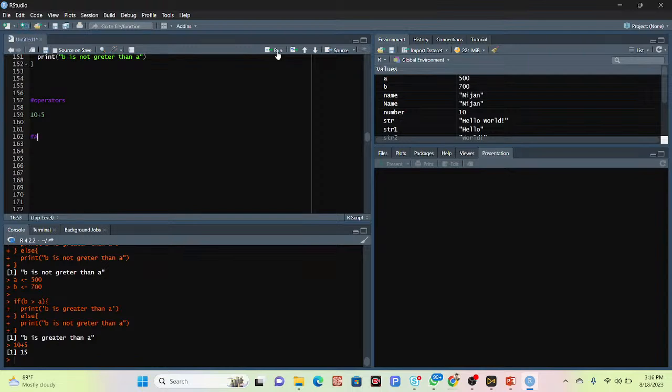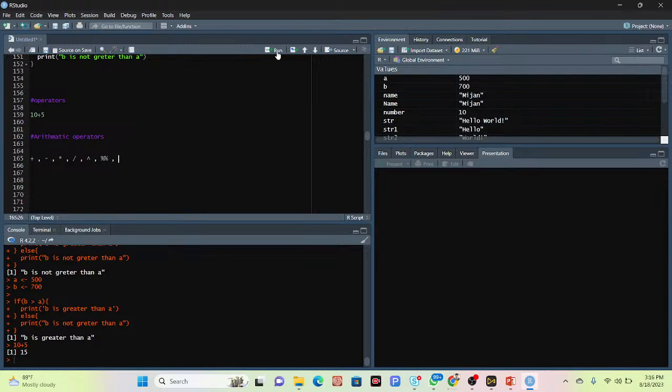I simply write the arithmetic operators. Plus is an arithmetic operator, minus is an arithmetic operator, then multiplication and division are arithmetic operators. We can also use the exponent, which is an arithmetic operator, as well as modulus. Modulus means the remainder from the division. This is a sample about the modulus.